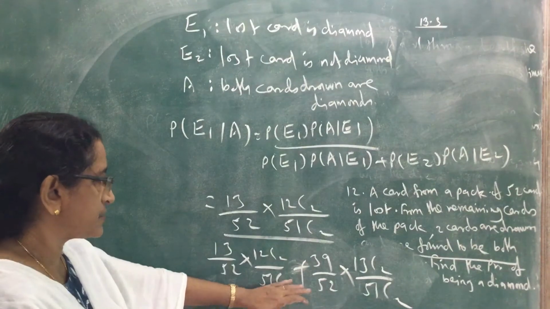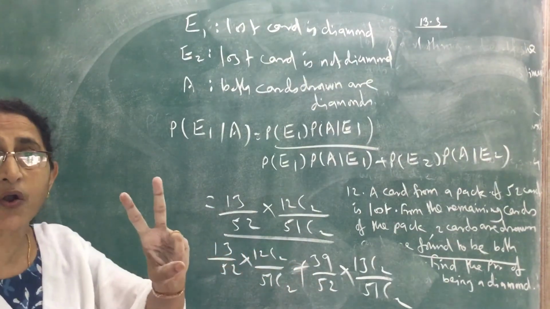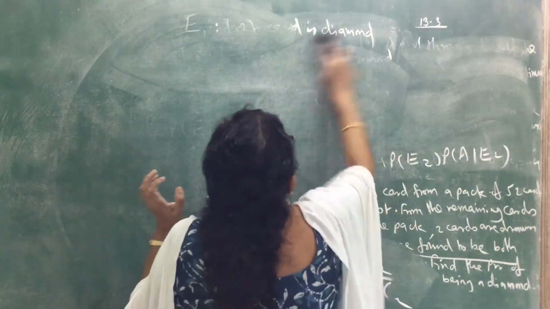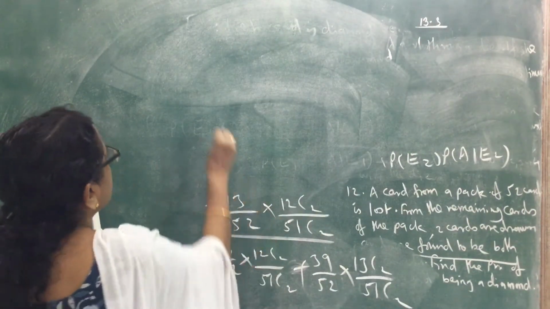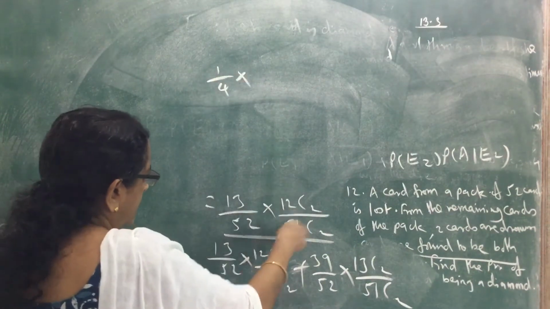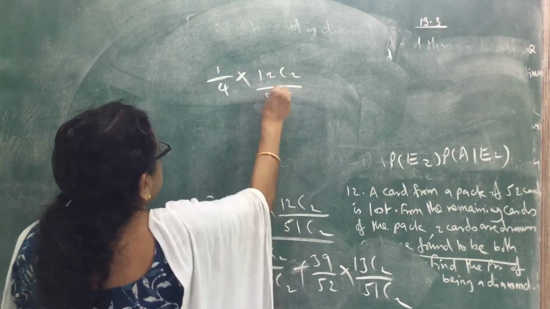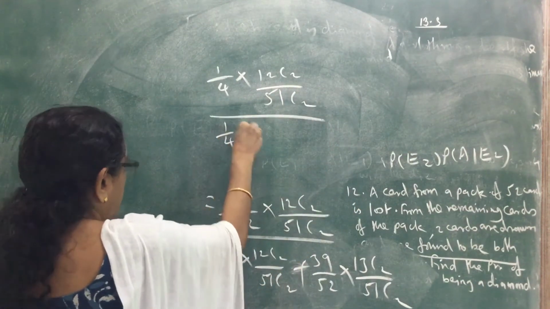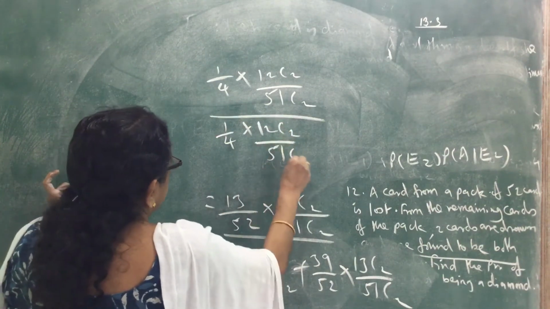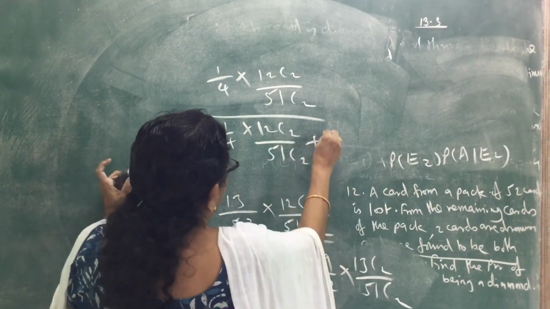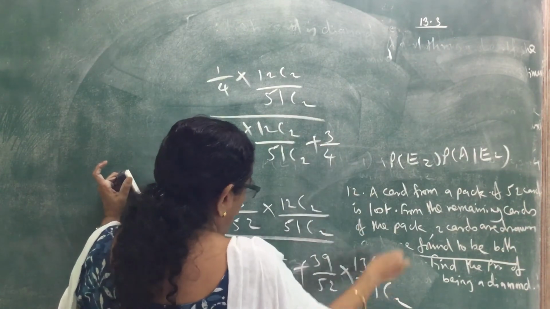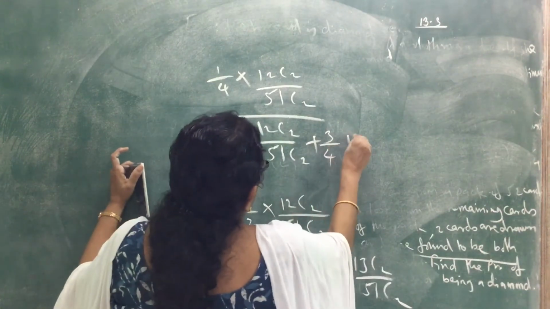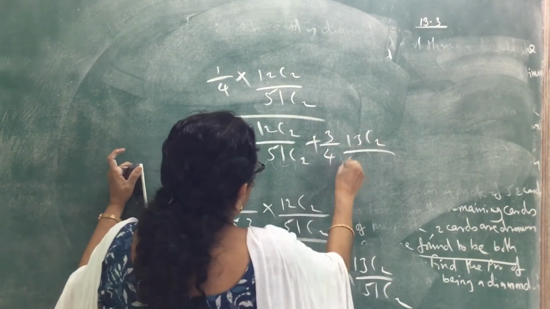Whenever two cards are drawn, you have to apply combination. Now we can find the probability. Here 13 by 52 is 1 by 4, and 39 by 52 is 3 by 4. So 1 by 4 into 12C2 by 51C2, plus 3 by 4 into 13C2 by 51C2.